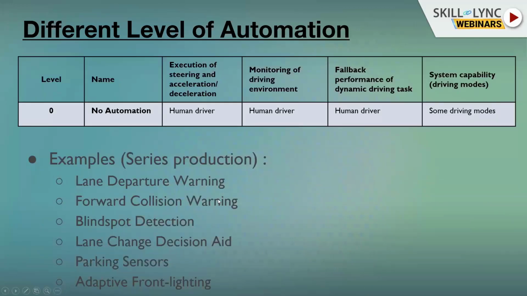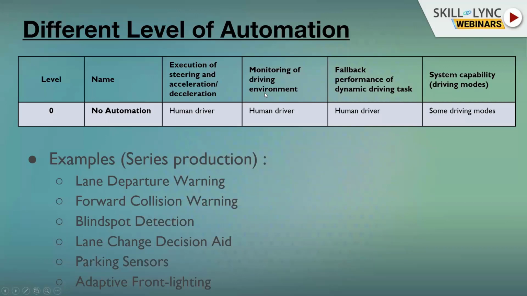Level 0, as I said, means no automation. But how do we define these different levels? First of all, we need to take a look at the execution of steering and acceleration, deceleration. It means who will move the steering wheel, who will press the gas pedal or throttle, and who will press the brake pedal. And you can see that in level 0, this task must definitely be done by the human driver.